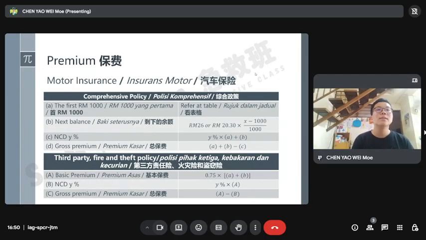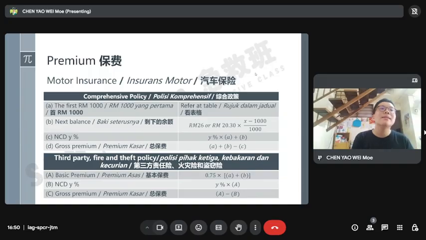So for NCD, calculate the basic premium times the NCD percentage. Gross premium is the basic premium minus the NCD, and you get the gross premium. Premium kasar. So minus the NCD, that is the gross premium that you need to pay.